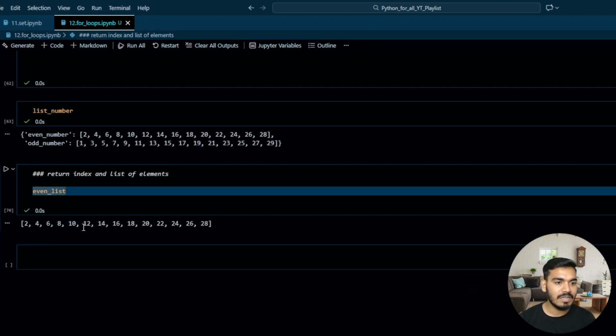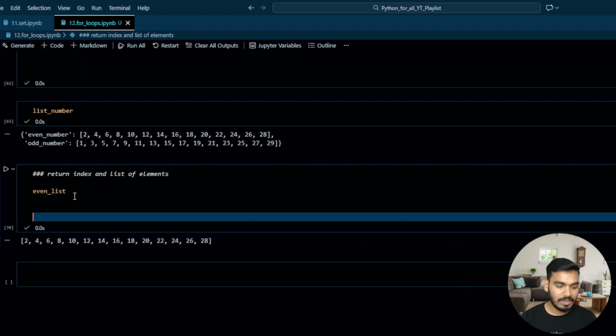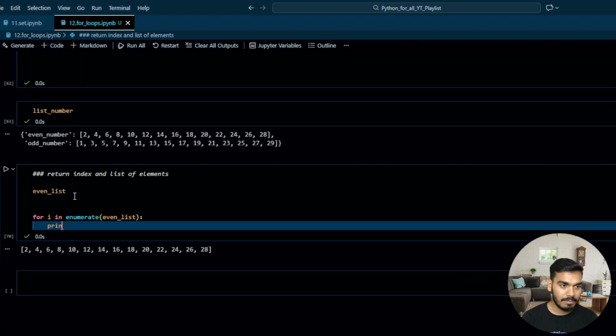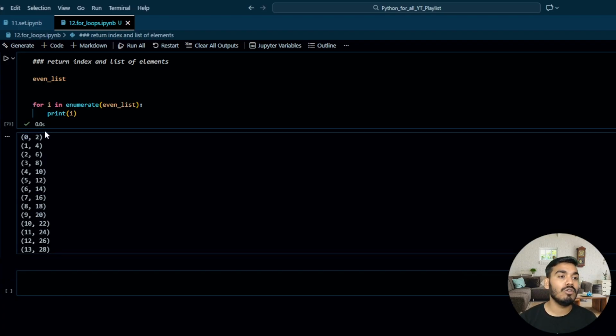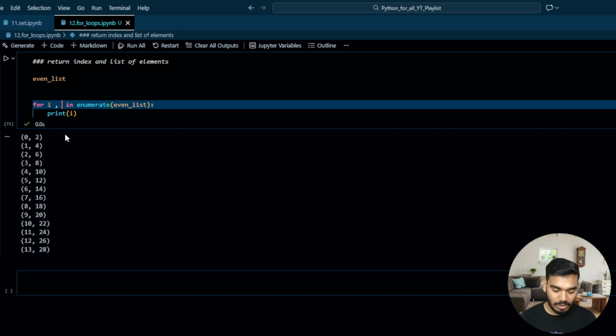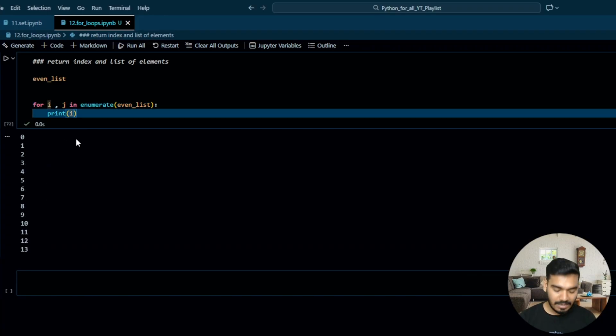Okay, even list. We have this list and we need to return the index of each element as well as the element. So what I'll do over here, I'll write for I in enumerate even list, okay? And then print I. And you have over here the index and their element as well. But if you don't want to assign your index and element into the same variable, you can write over here I comma j as well. Print I, or let's say make it more contextual.